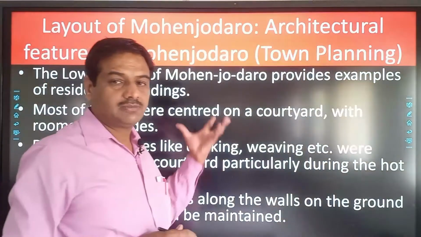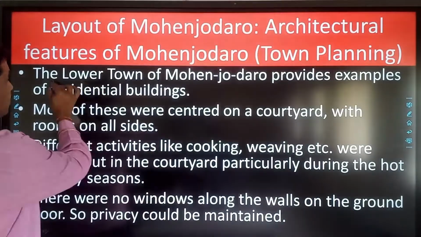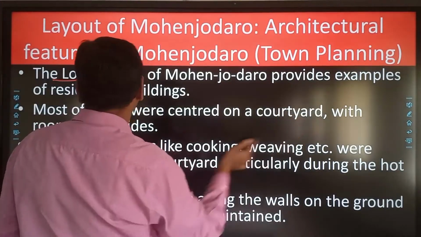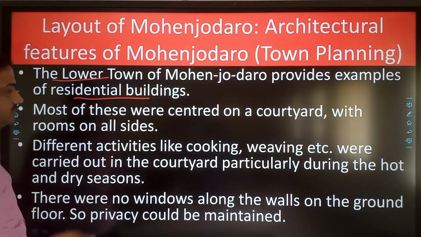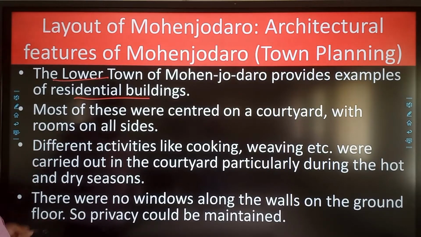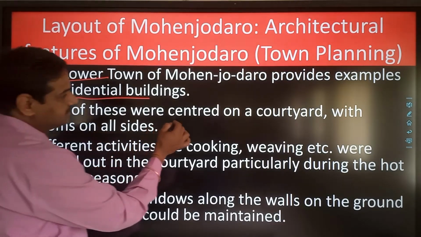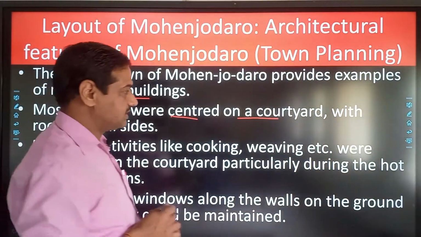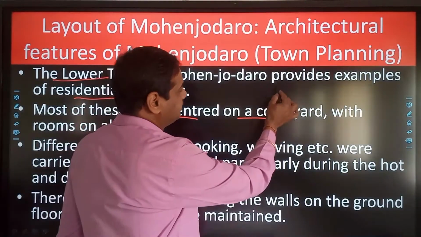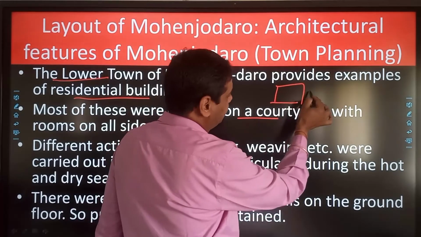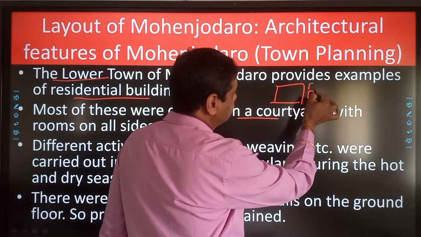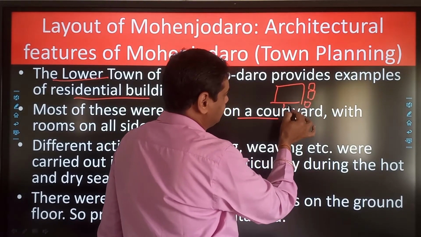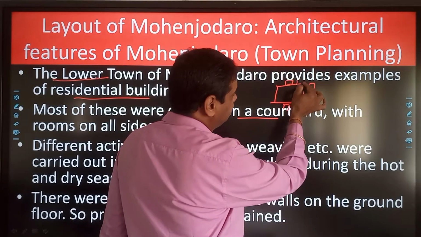Now we will discuss the lower town also. The lower town of Mohenjo-daro provides examples of residential buildings, meaning common people used to live in the lower town. Most of these were centered on a courtyard. So we are discussing the domestic architecture, where there used to be a central courtyard and rooms around it, and these rooms did not have any window.